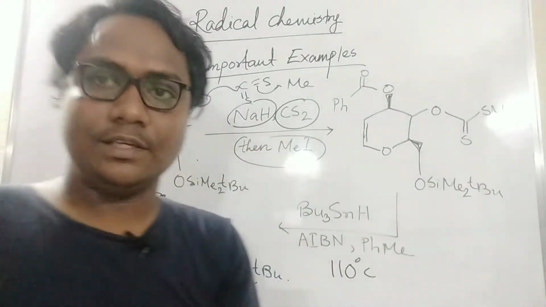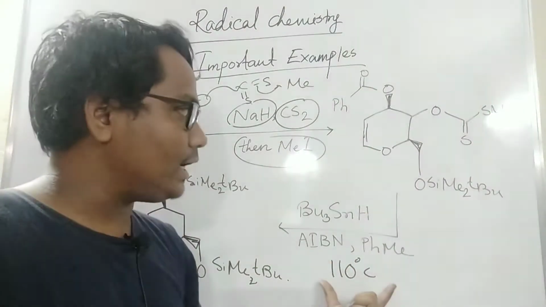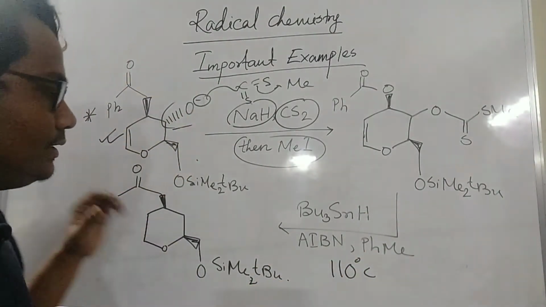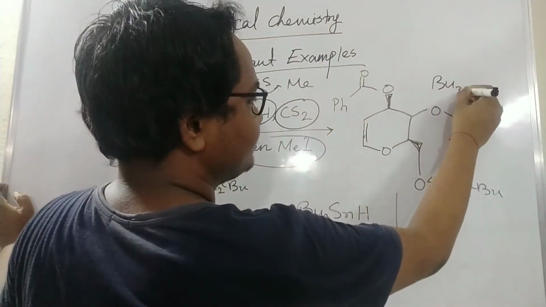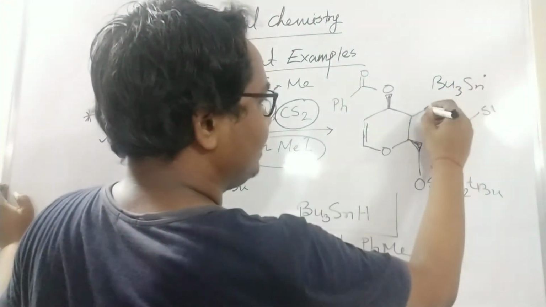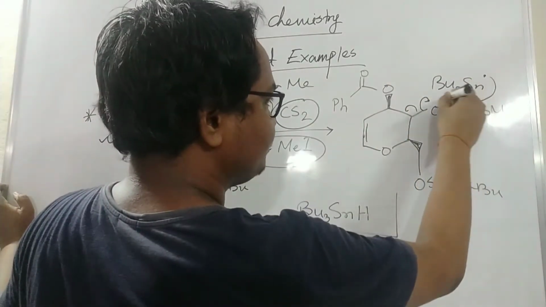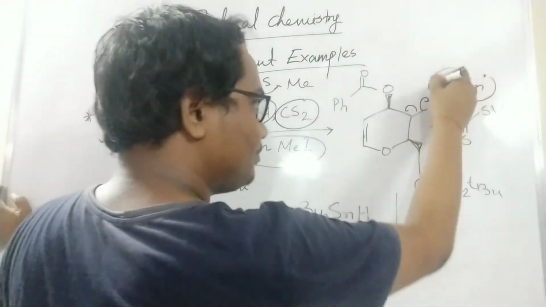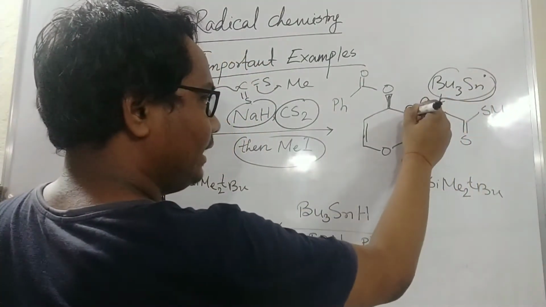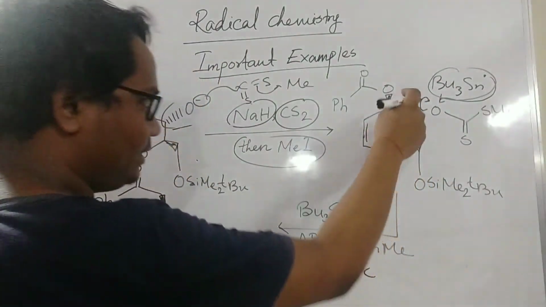And in this case, if you use this tributyltin hydride, AIBN, toluene at 110 degrees, what will be generated? In this step, see the mechanism, that will cleave like that, it will be induced by this type of reagent, and it will give this type of moiety. What is this product?